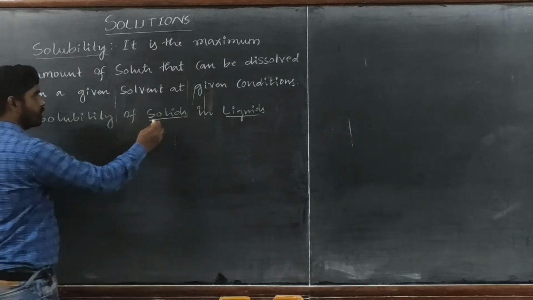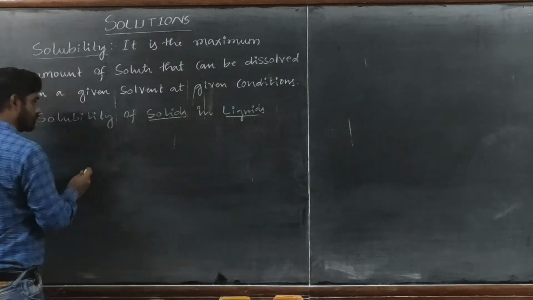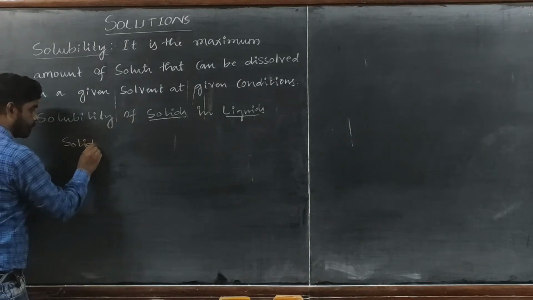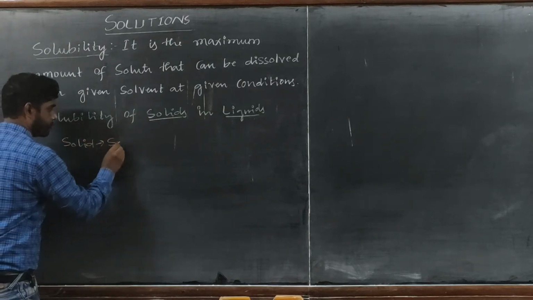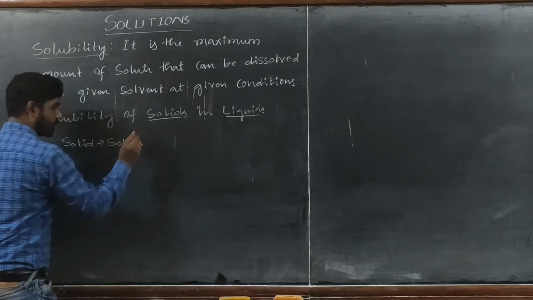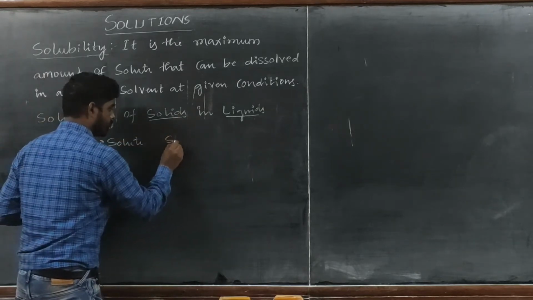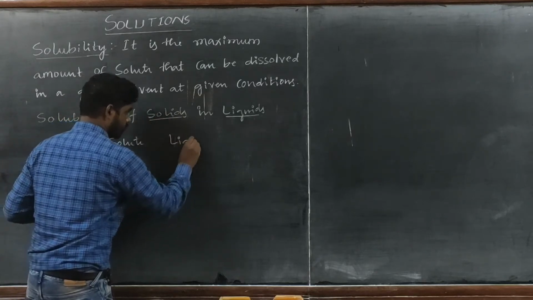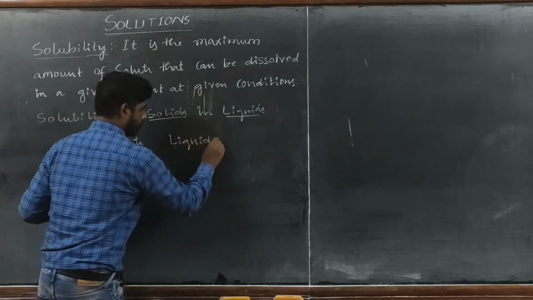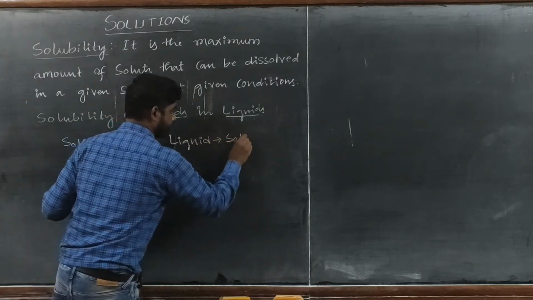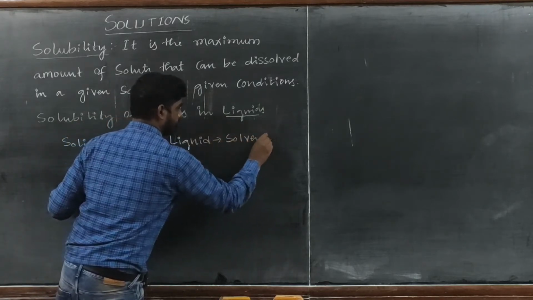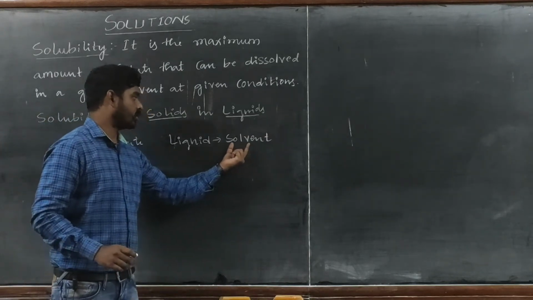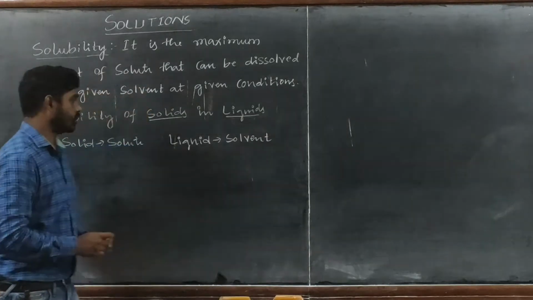So let us consider the solid as solute and the solvent will be your liquid. That means this is the solute that will be dissolved, or that is soluble, in a given solvent.